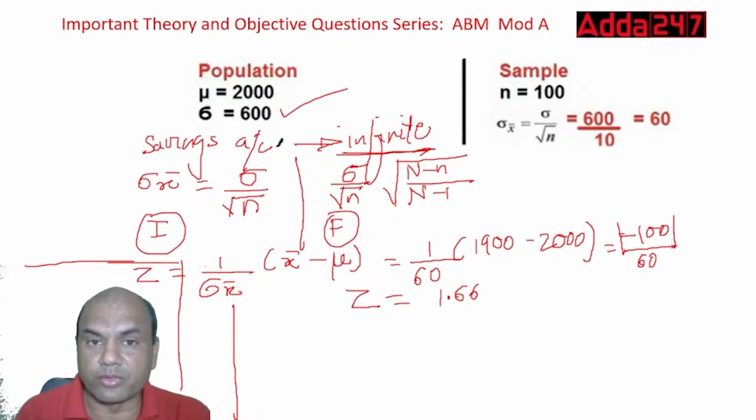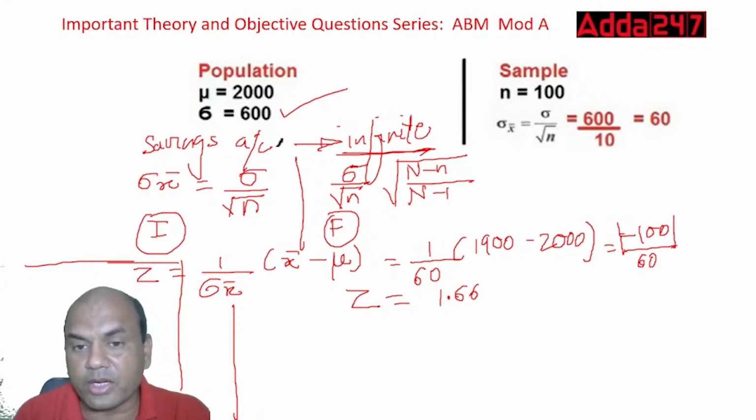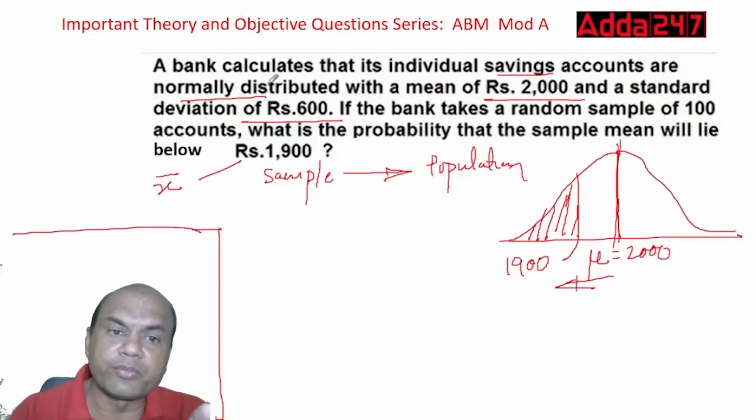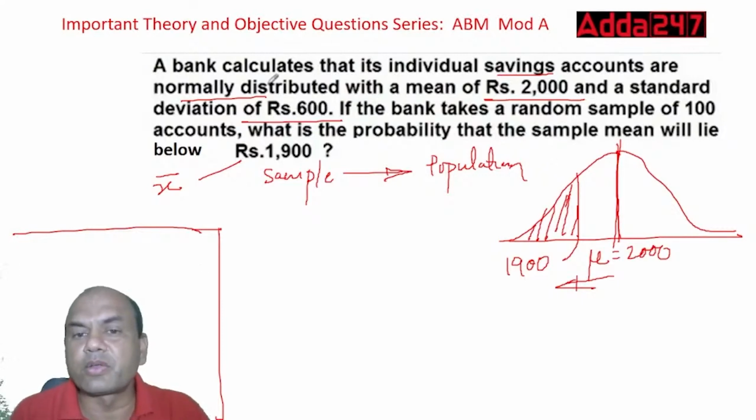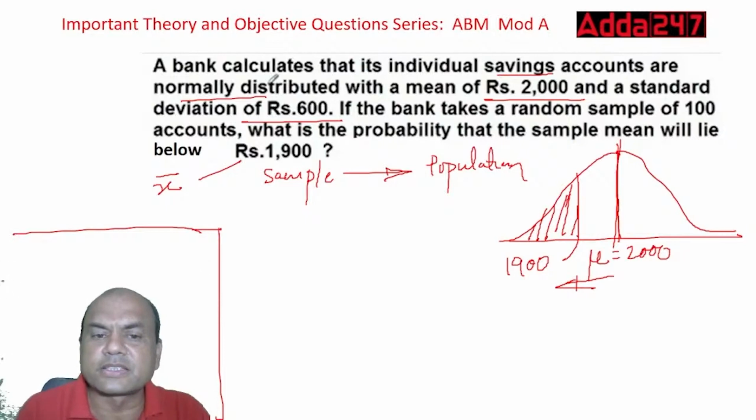Now what do you do now? See here, up to Z, have you got it? Repeat it. See here, repeat it. I'll repeat it fast now. See here, what we do, this numerical will be given to you in exam. So your first target is to find the difference between this sample and population.